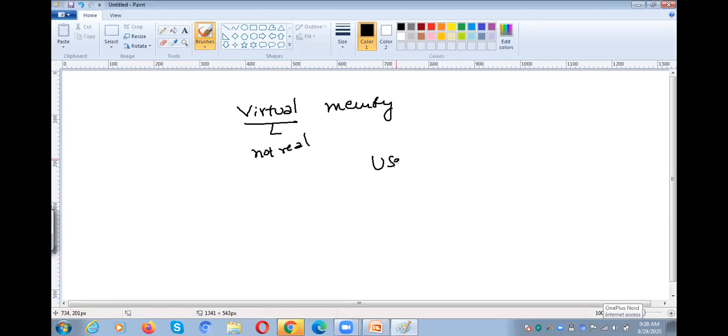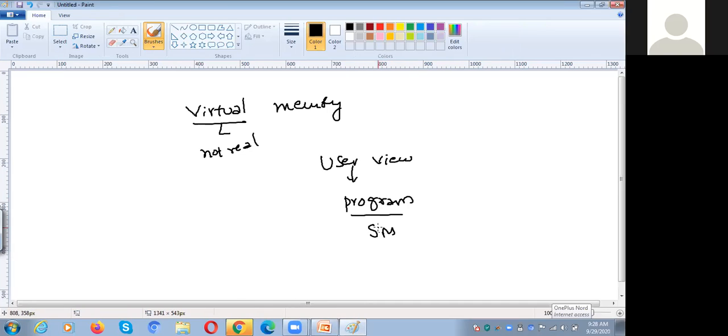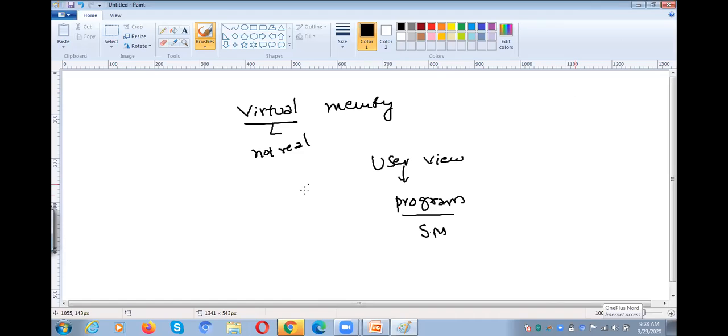In the user view, the user might think that whenever the user wants to execute a program, initially the program is stored in the secondary memory. So whenever the user wants to execute the program, the program needs to be loaded from secondary memory to main memory, as you know, right?